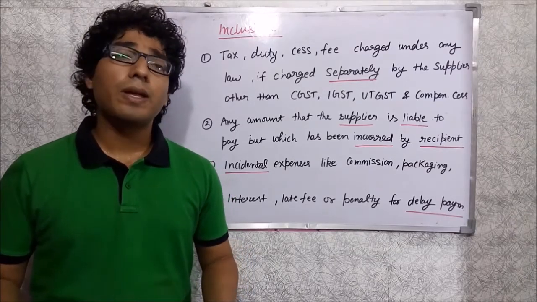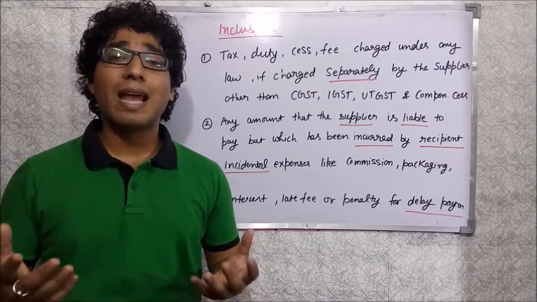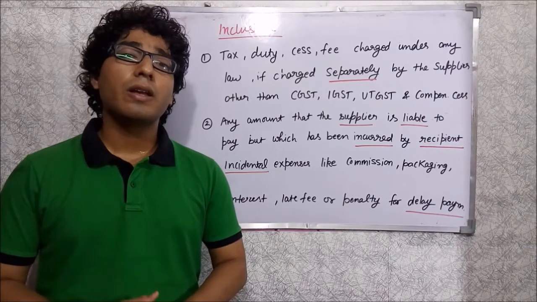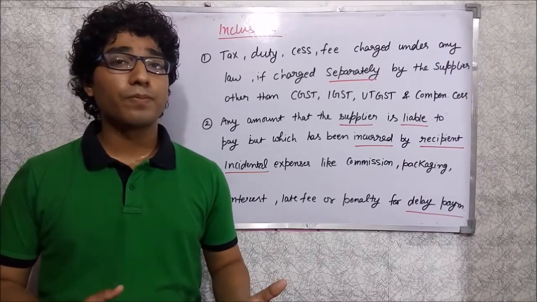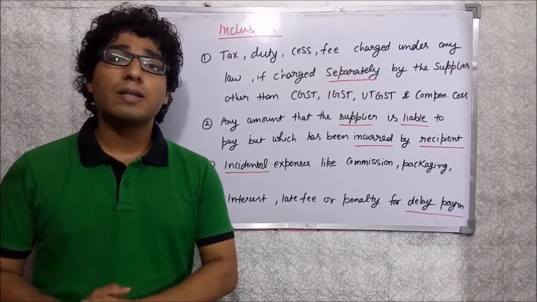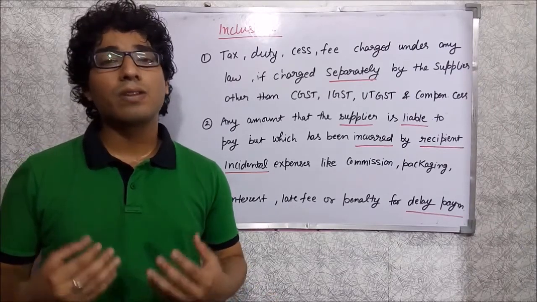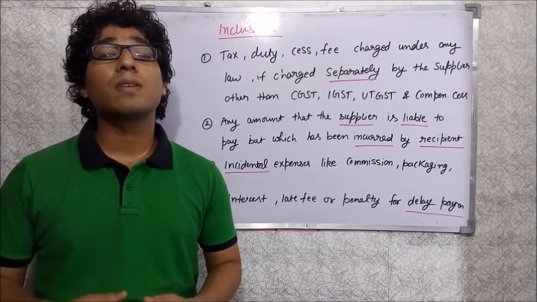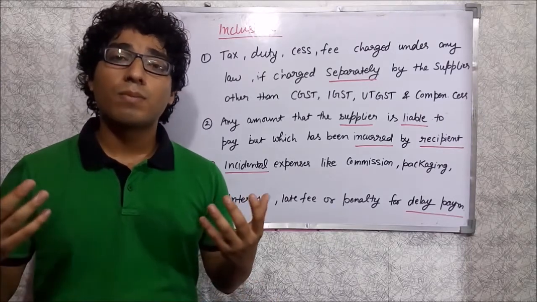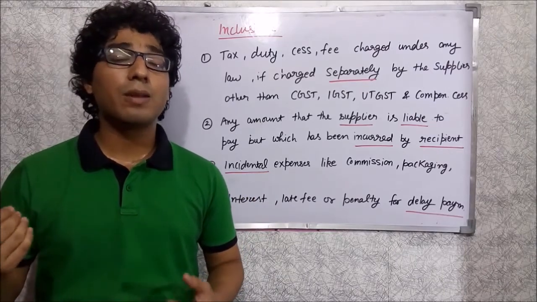The example would be like this: under the contract, the liability to transport is of the supplier of goods, but the recipient of goods incurred those expenses because he says, I have a transportation agency, or I have some contact to make the goods available in my factory.